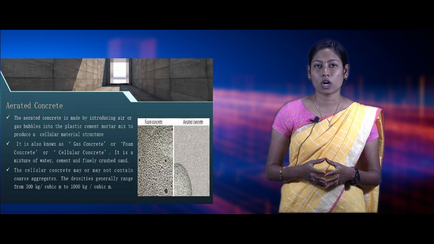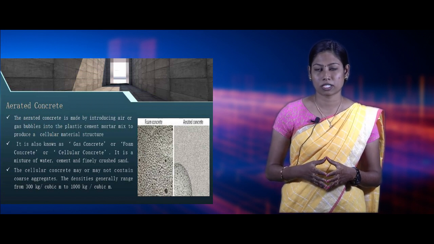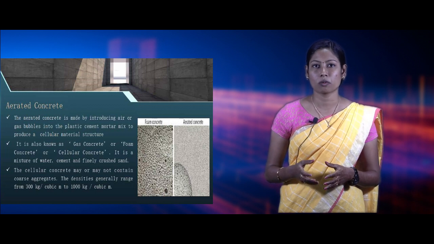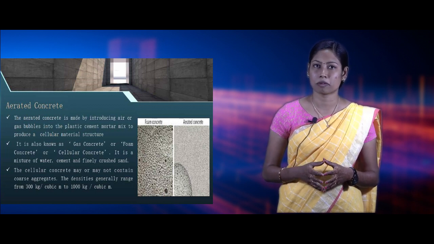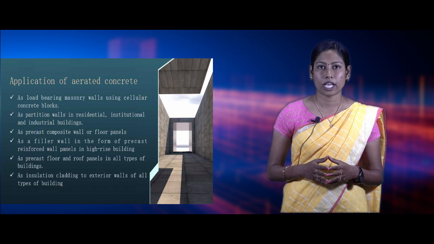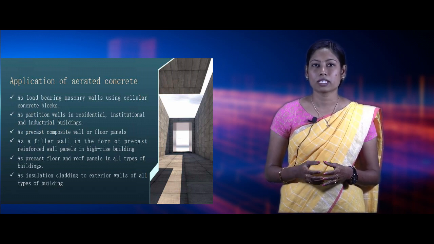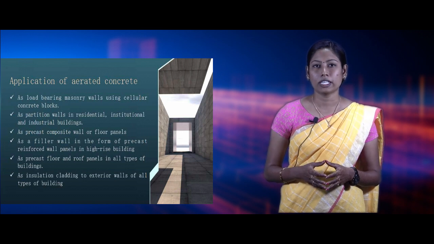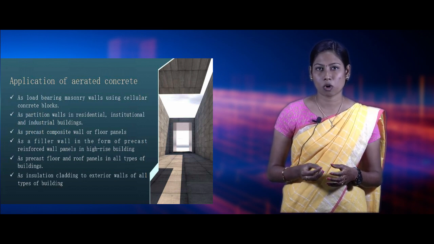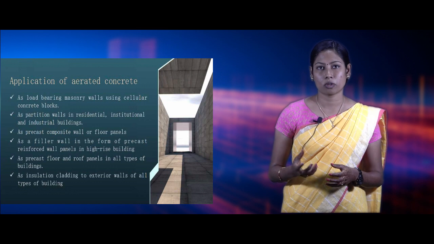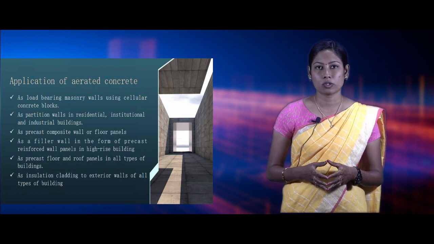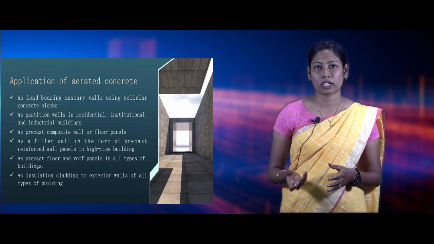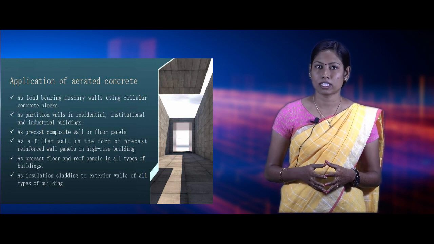Lower density grades are used for insulation purposes, and medium density grades are used for the manufacturing of prefabricated structural members. Let's see the applications of aerated concrete. It is used for load bearing walls using cellular concrete blocks, for precast composite walls or floor panels, and for partition walls in residential, commercial, and industrial buildings.